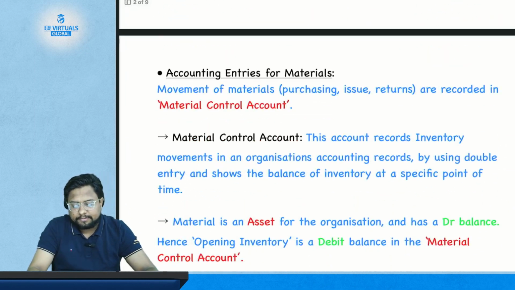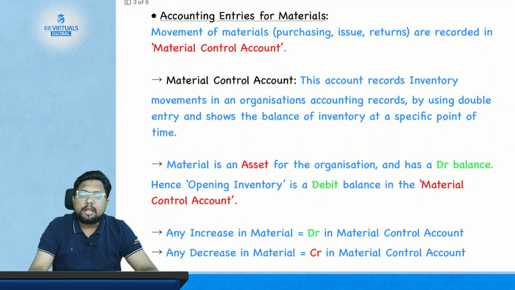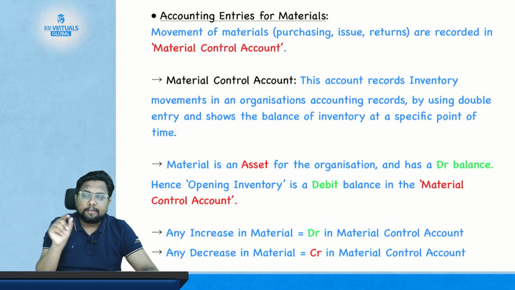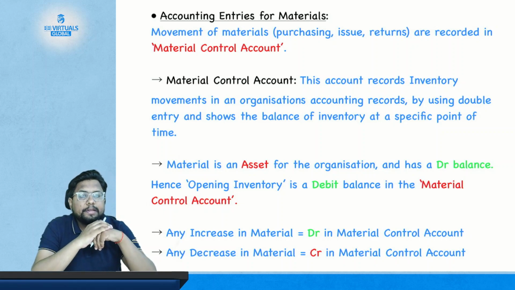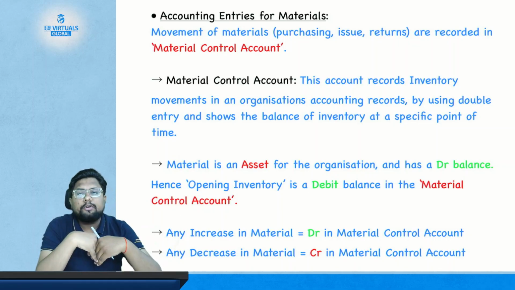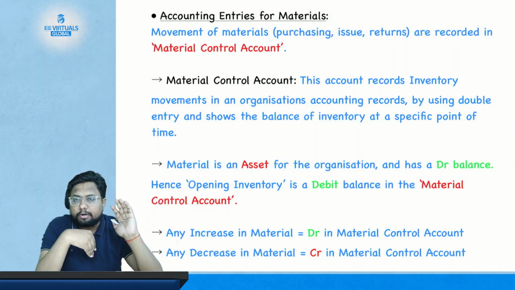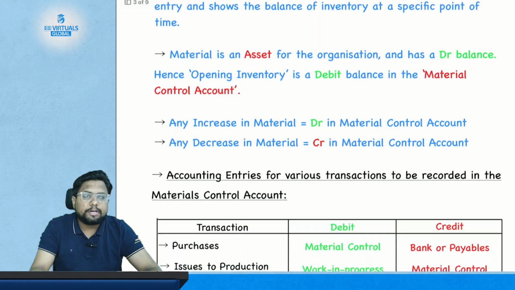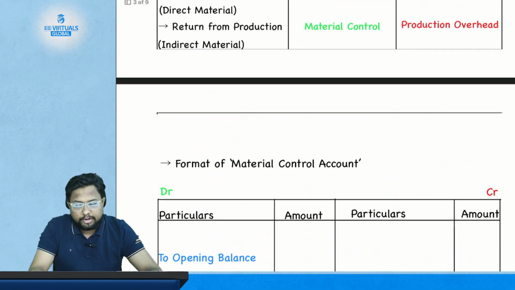Then we saw the accounting entry for the material. As we have already discussed, materials are inventories. Inventory is your current asset, and hence, being an asset, it has a debit balance. So the opening balance of the material will always have a debit balance, and whenever you receive the material it will be debited in the material control account, and whenever you issue the material from your material control account, it will be credited. This is the basic assumption we studied in the accounting entries for the material.